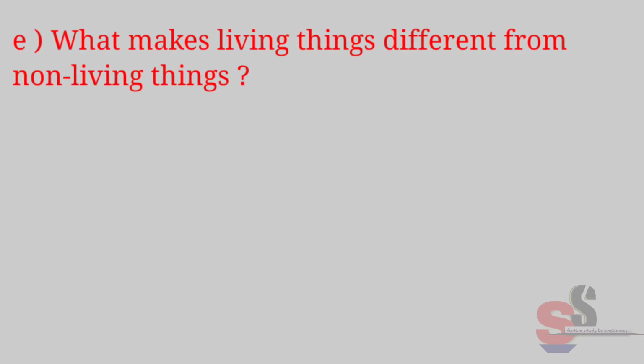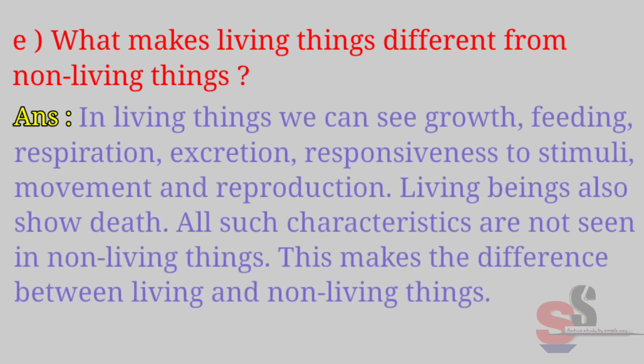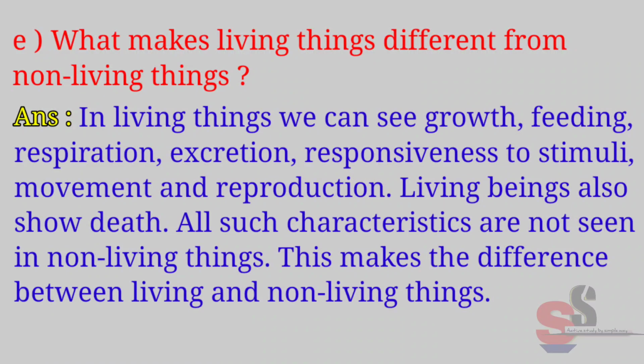E. What makes living things different from non-living things? Answer. In living things, we can see growth, feeding, respiration, excretion, responsiveness to stimuli, movement, and reproduction. Living beings also show death. All such characteristics are not seen in non-living things. This makes the difference between living and non-living things.